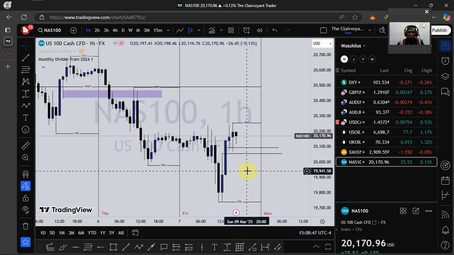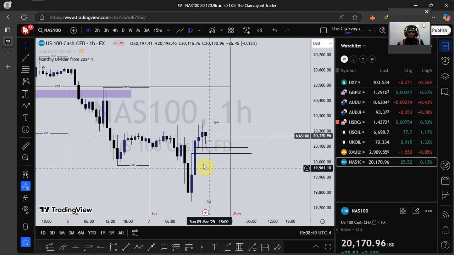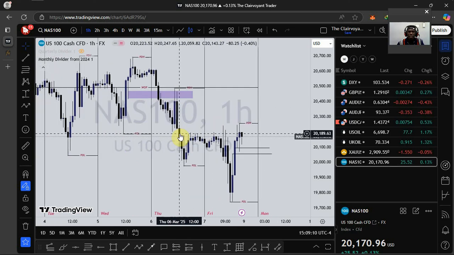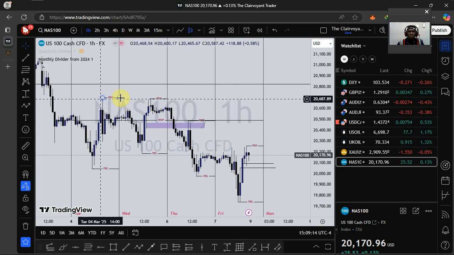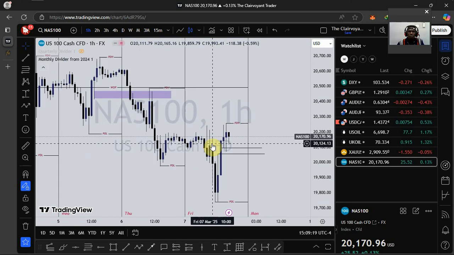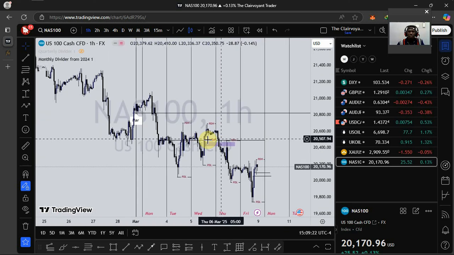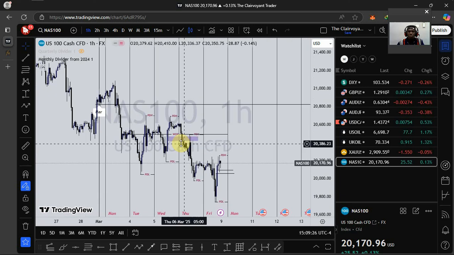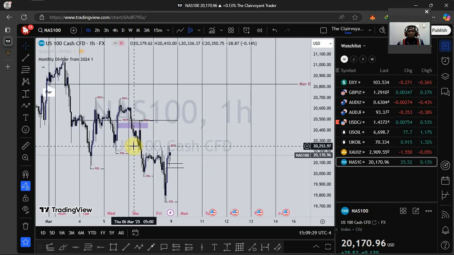going into next week, but I'll be silent on this market until the CPI news comes out, because the CPI can misbehave. So I'll be silent basically on all the pairs that I've outlined. It is after the CPI that I'll be actively trading the market. For Nasdaq, I'll expect to see price push up to take out these equal highs right here. Mind you, price is trading below March open price. That is a discount zone, so you take note of that.